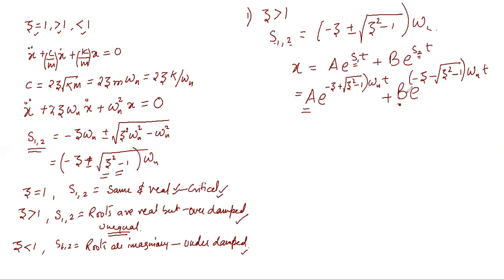This is the equation of an aperiodic motion. Always remember, this equation is defined as aperiodic motion, that is, the system cannot vibrate.